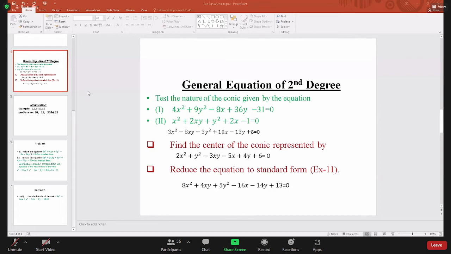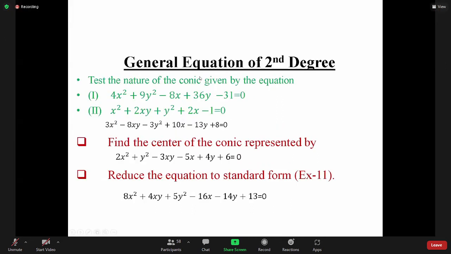Let's check back. In the general equation of second degree, we have solved almost all the maths. You see that is the nature of the conic given by the equation. I have a few points about this question.